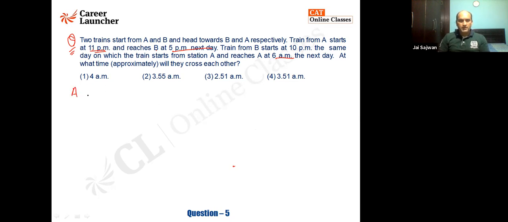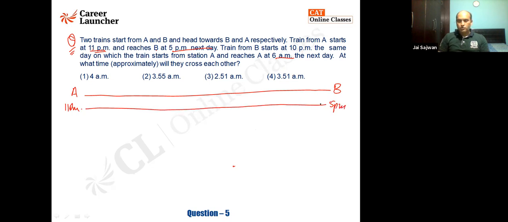Two trains start from A and B, heading towards B and A respectively. The train from A starts at 11 p.m. and is going to reach here at 5 p.m. next day. So it is going to take 18 hours. The train from B starts at 10 p.m. the same day, and it reaches here at 6 a.m. next day morning. That is 8 hours.